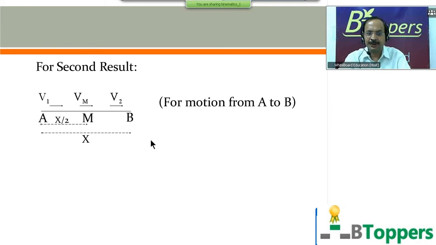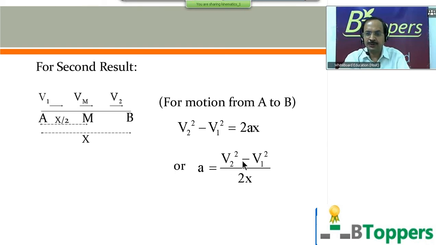First, we consider the motion from A to B, and we are going to use the equation v square minus u square equal to 2as for motion from A to B. So initial velocity u at A equal to V1, final velocity v at B equal to V2, and s equal to x. So you can write V2 square minus V1 square equal to 2ax, or you can write a equal to (V2 square minus V1 square) by 2x.